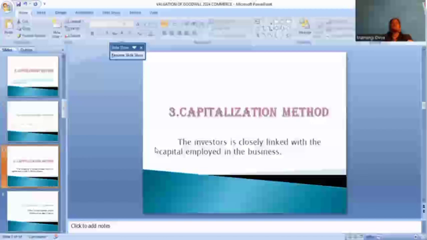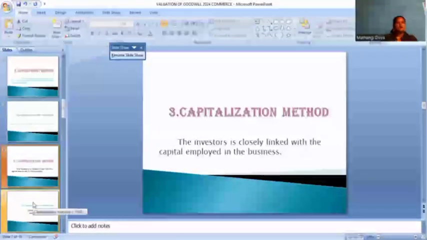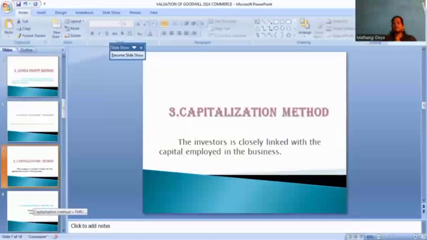And the third thing is the capitalization method. What is the capitalization method? The investors are closely linked with the capital employed in the business. Who are the investors in our business?